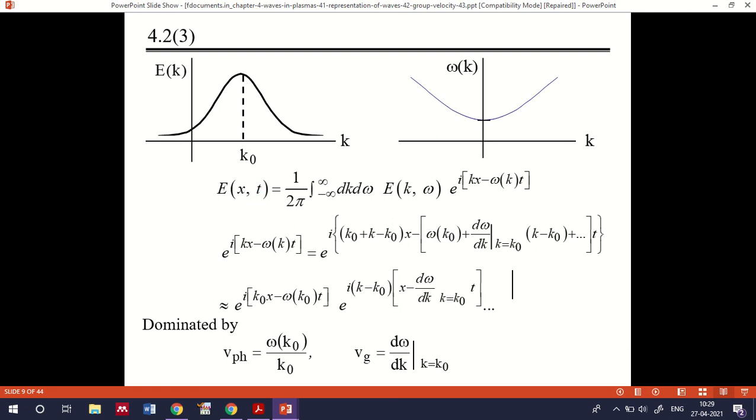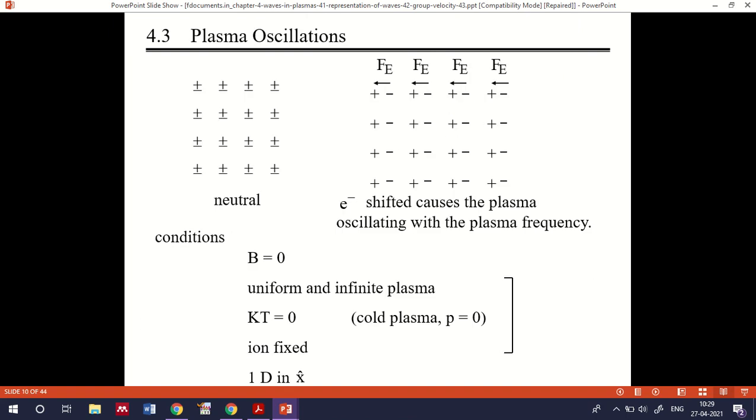Otherwise we will be studying it in the later sections of mathematical physics first. So we don't want to discuss much detail about this here. So we'll go to plasma oscillation. This is a very important aspect of discussion, and that is the main discussion point for today.